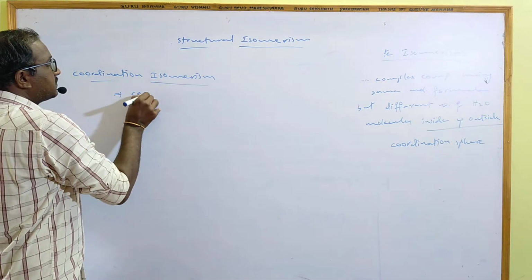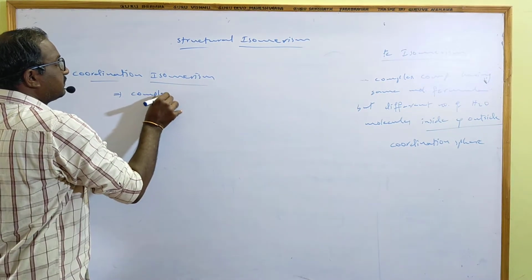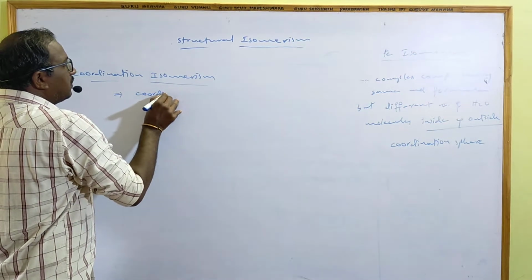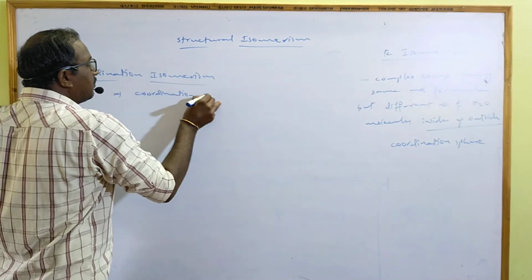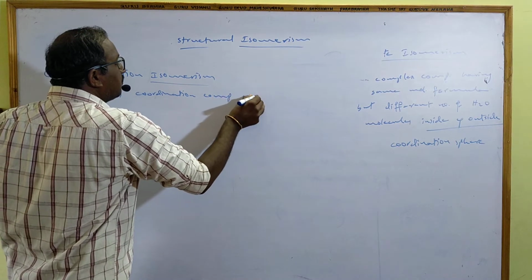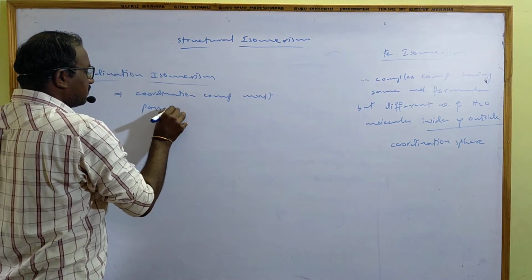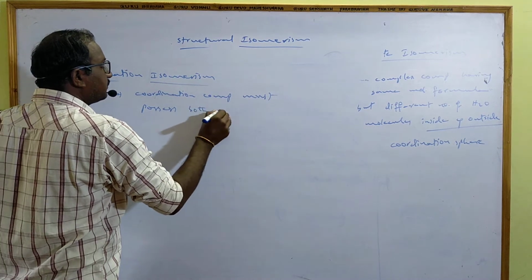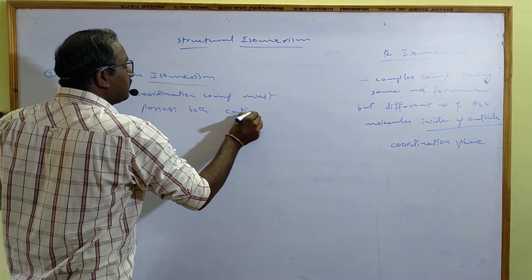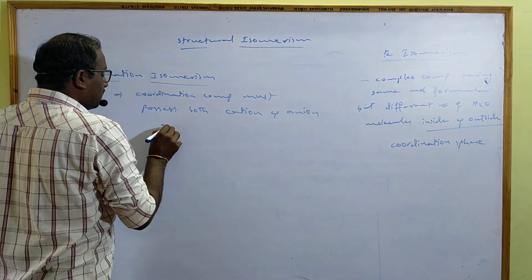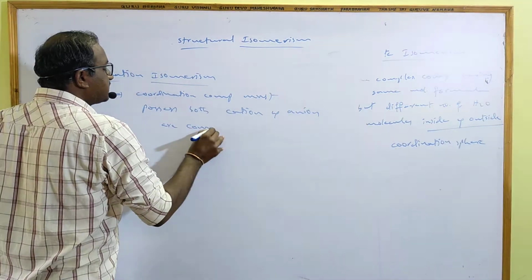The coordination compound must possess both cation and anion as complex ions.